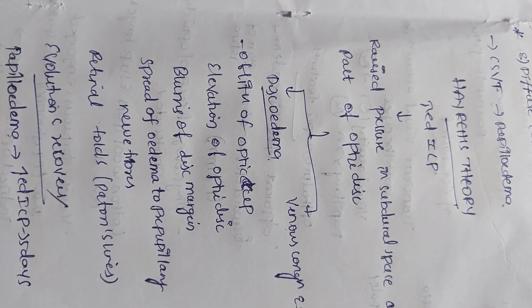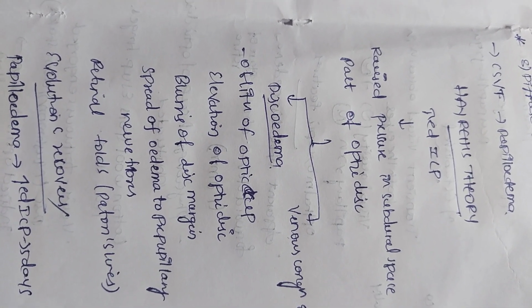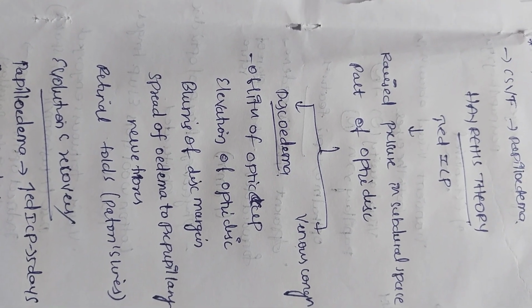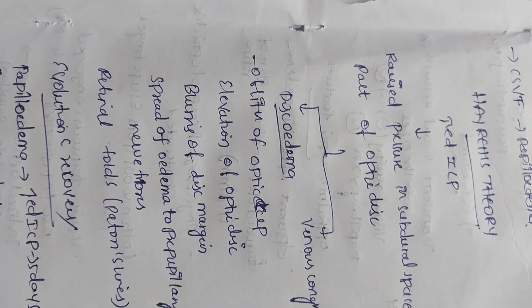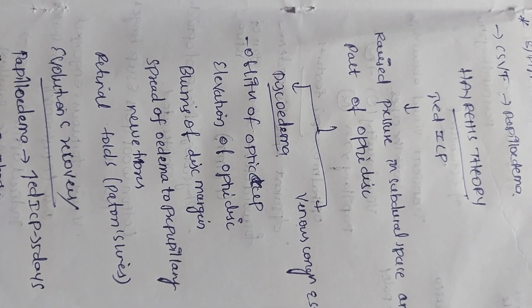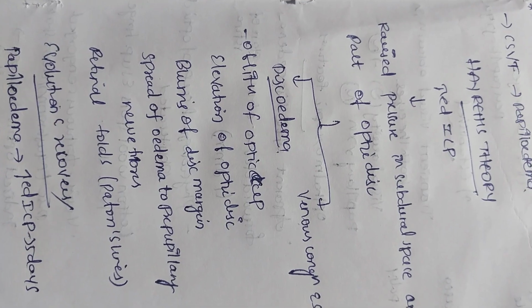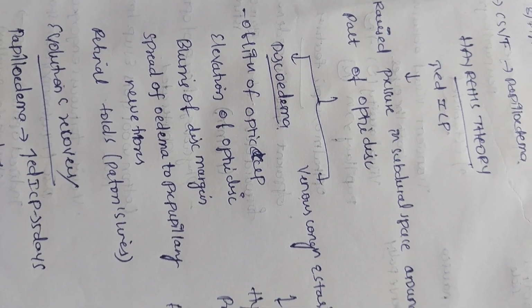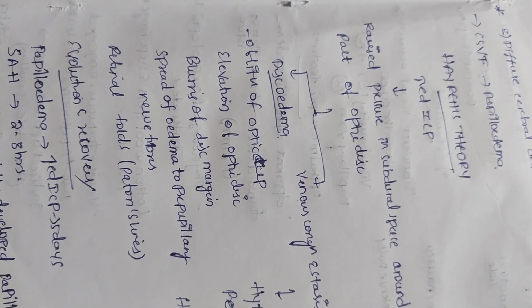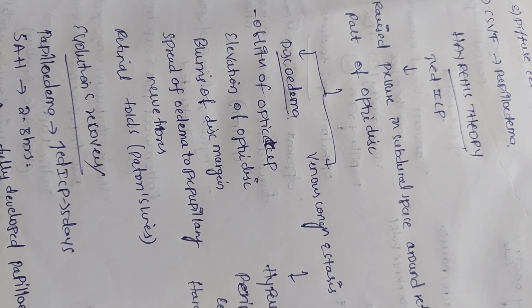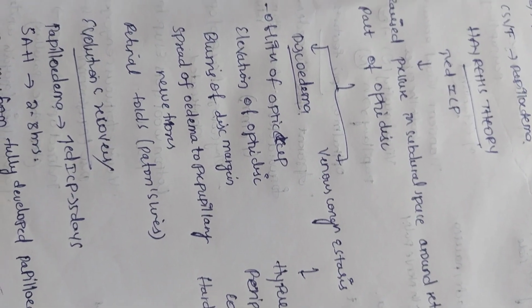Earlier they used to think there was some compression of these vessels leading to increased ICP and papilledema. Now Hayreh's theory, the newest, says that increased ICP causes raised pressure in the subdural space around the retrolamellar part of the optic disc, so there is disc edema, venous congestion and stasis, with pooling of venous blood.